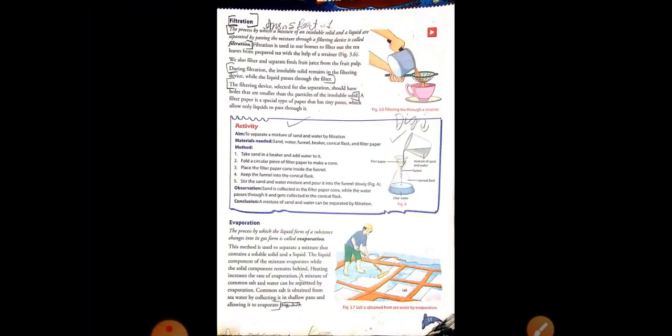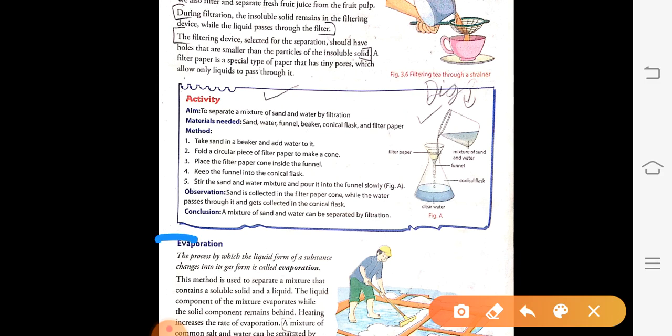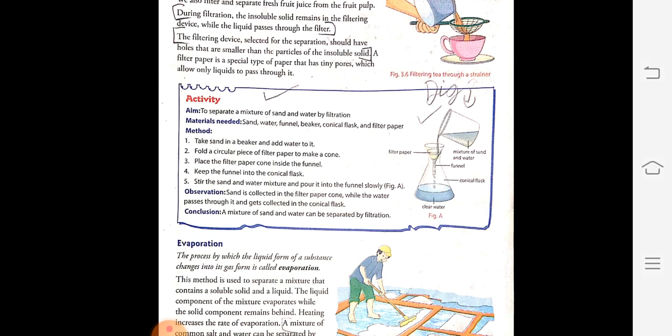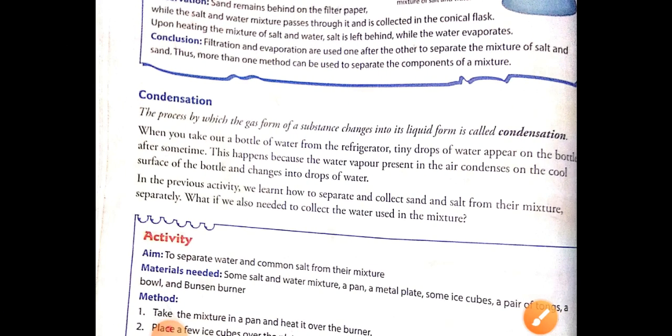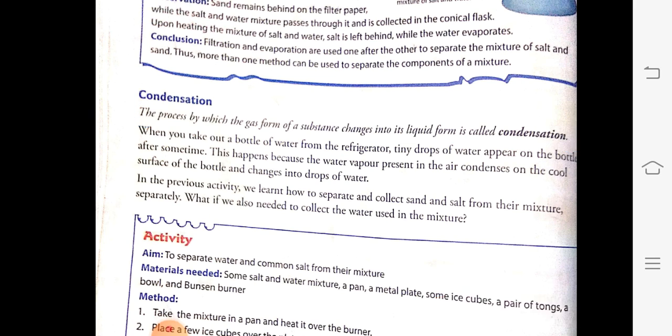Evaporation and condensation. The definition is given here. The process by which the liquid form of a substance changes into gaseous form is called evaporation. Whereas the definition of condensation you can find on the next page. The process by which the gaseous form of a substance changes into its liquid form is called condensation. Okay, this is the definition of evaporation and condensation. Next question.